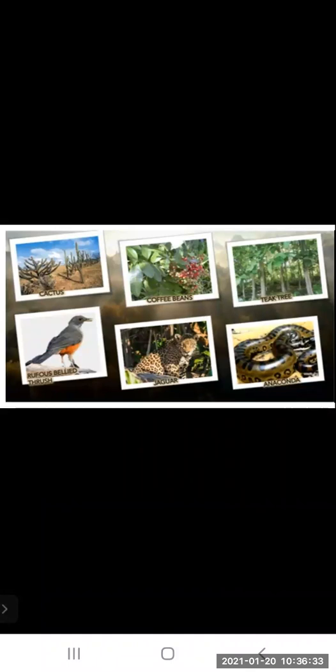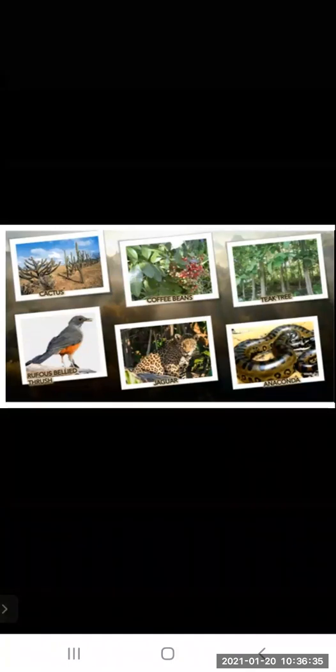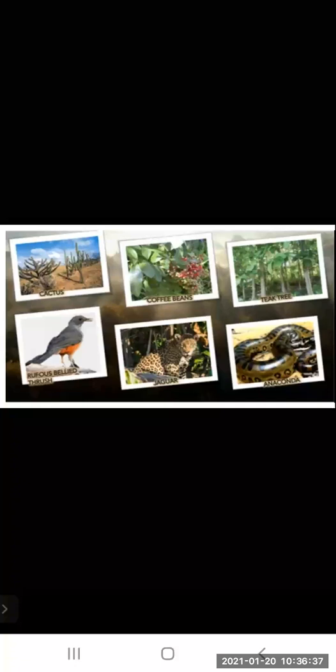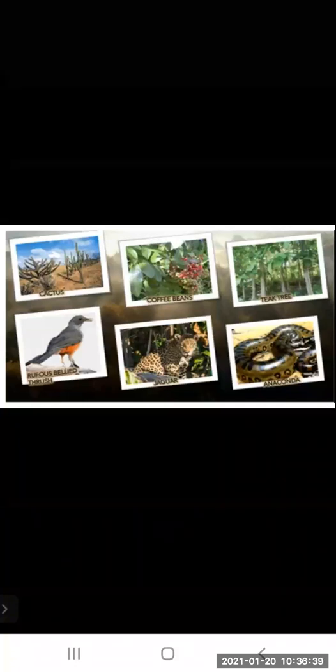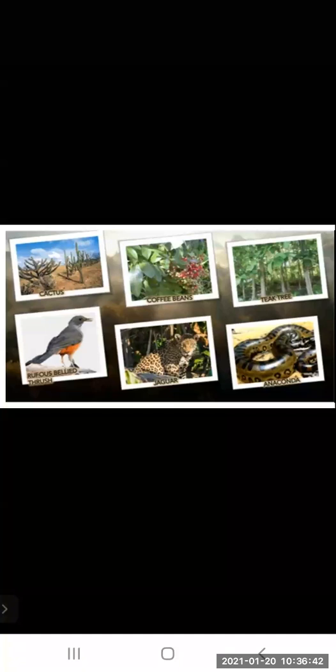Now, cactus, coffee beans, teak tree, jaguar, anaconda. These are found in India.